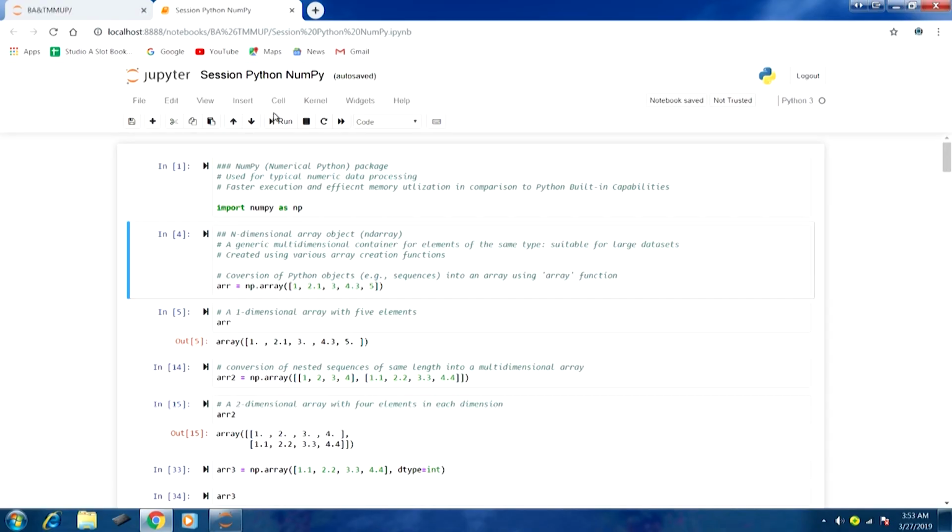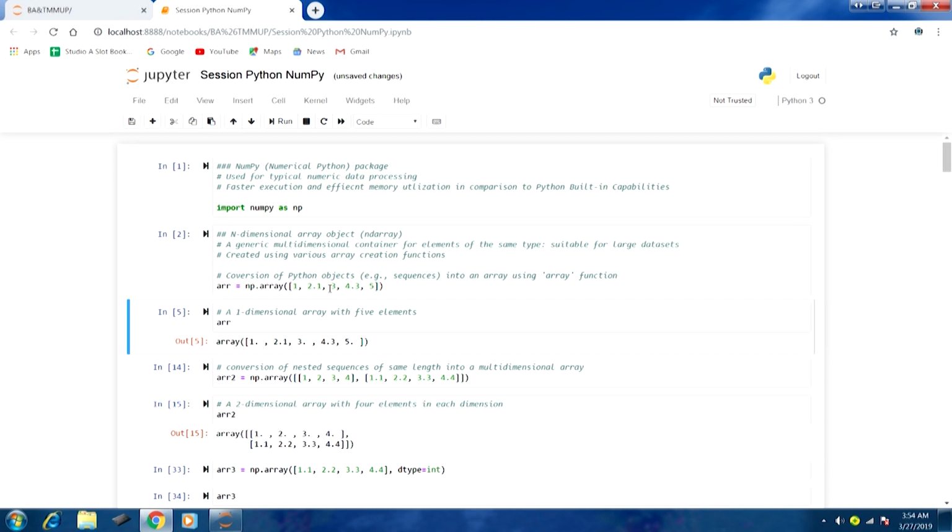Here np.array is the function that we are using, and within the parentheses the only argument is the data that we are passing, which is a list object with these 5 elements. This function will convert it into an array object. If I run this, I will get an array object, a one-dimensional array with 5 elements.